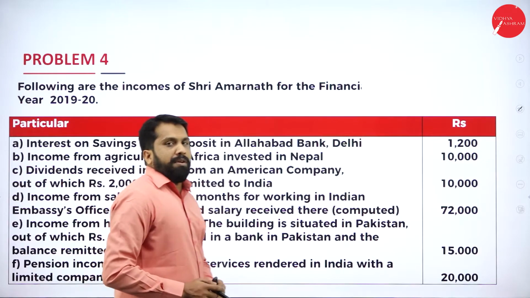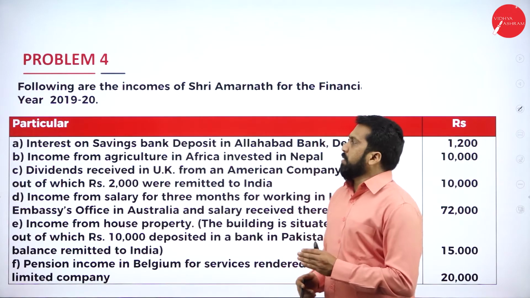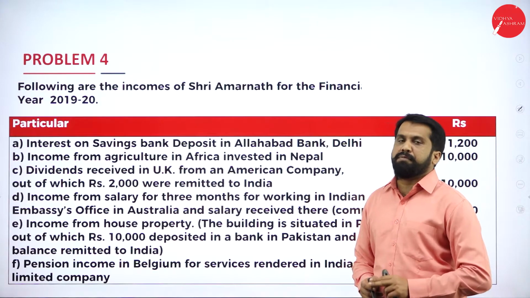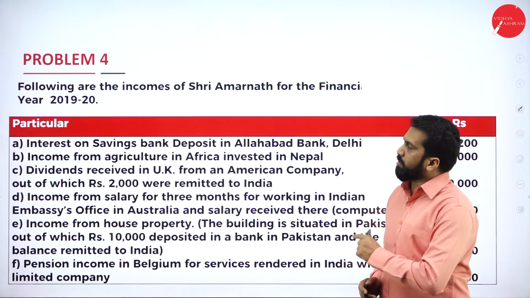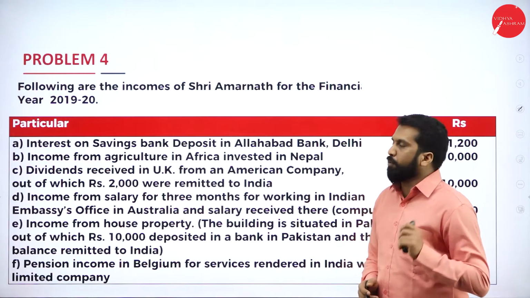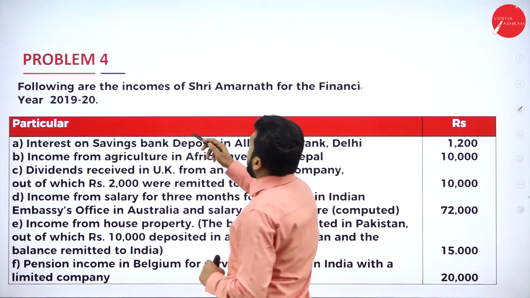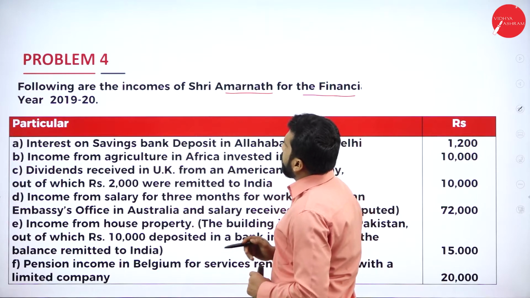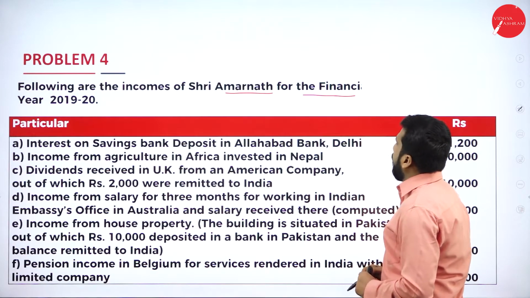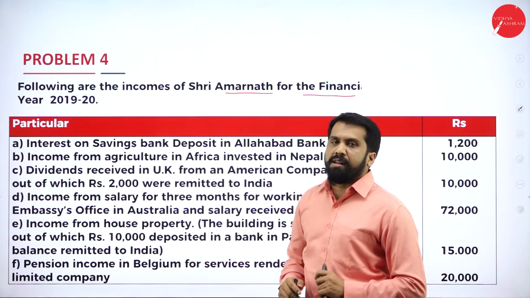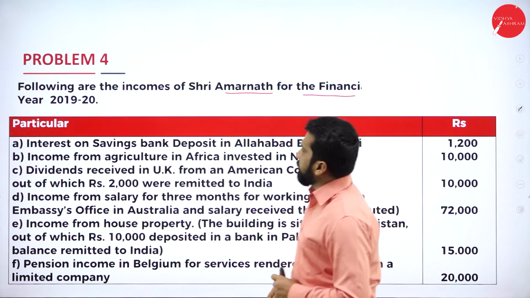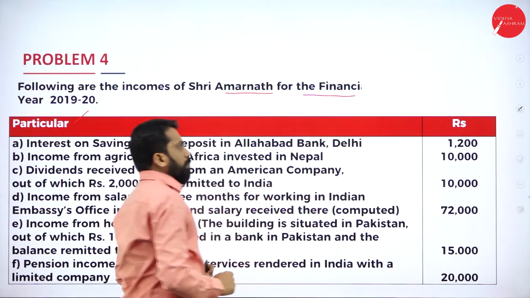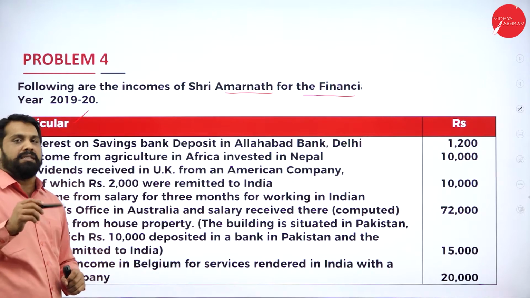So this is the second problem for the day. As per the normal sequence, this is the fourth problem. We already did two problems in the previous session and the third one we just completed. This is the fourth one. Following are the incomes of Sri Amarnath for the financial year 2019-2020. The particulars and amounts are in rupees.